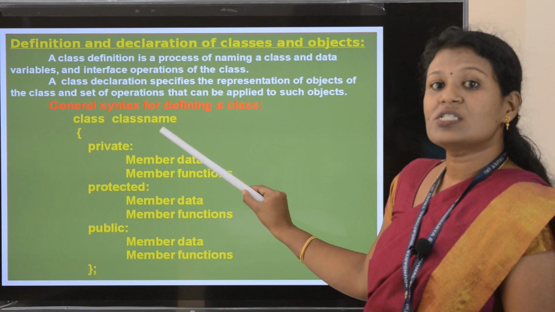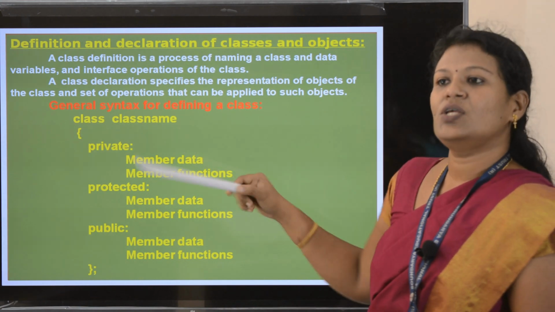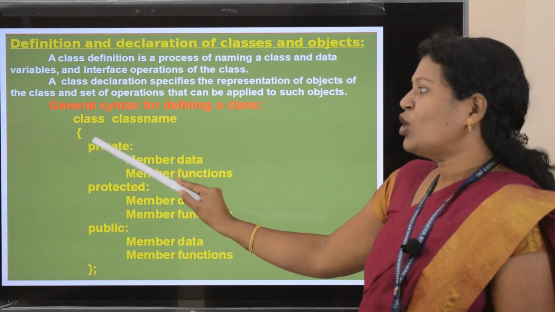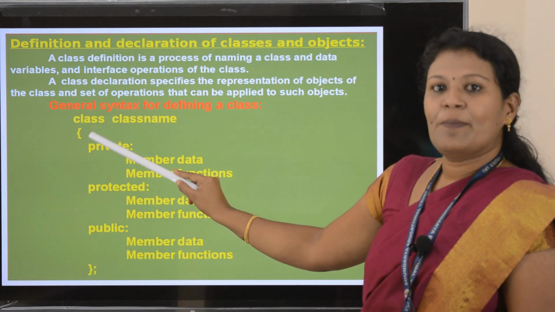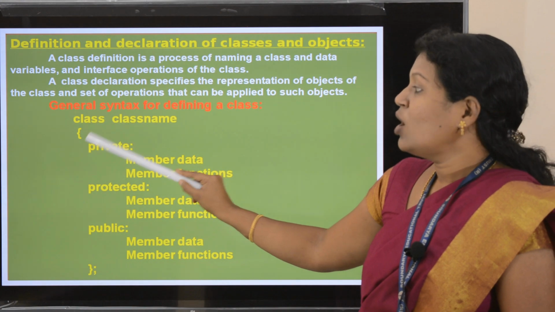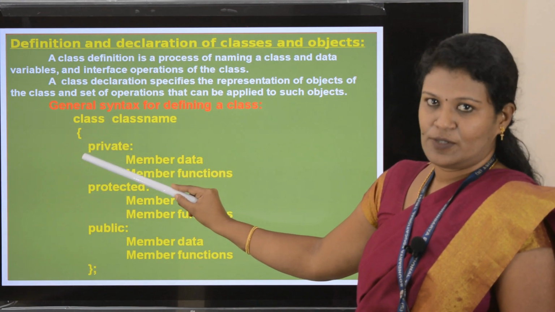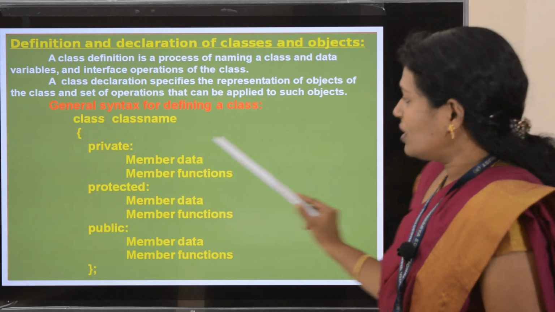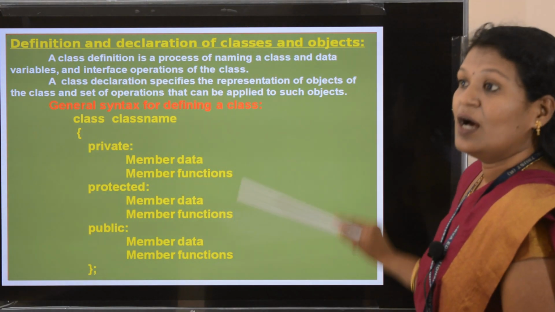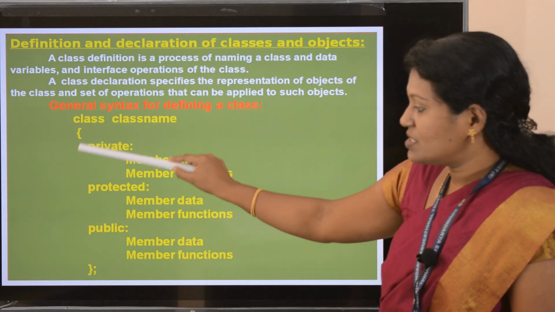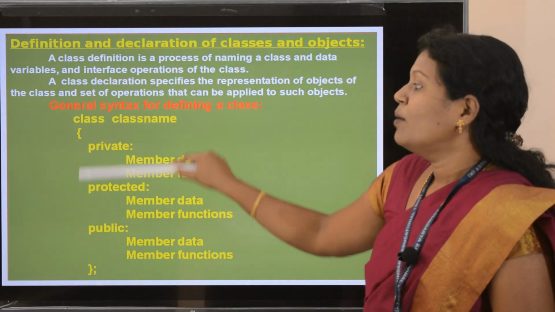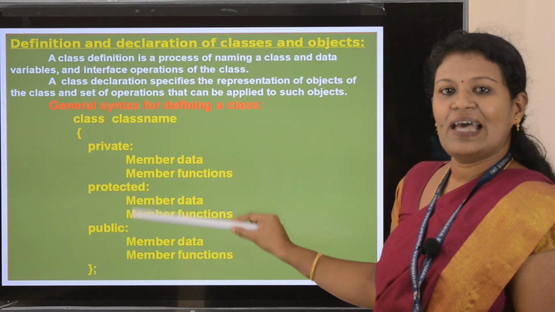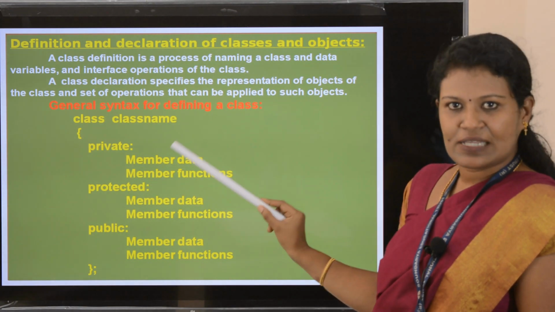You can call this the class name, or a user defined name, or a tag name. This name is given by us users; you can give any name for the class. Then it is followed by the opening flower bracket. After this opening flower bracket, everything comes under the body of the class. We will see what all is there inside the body of the class.